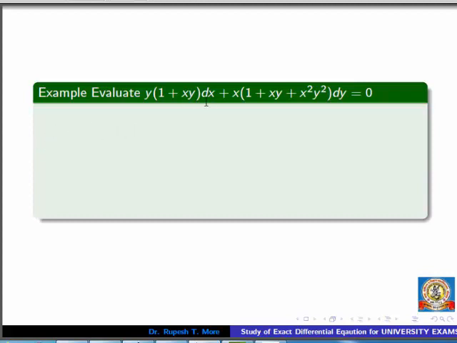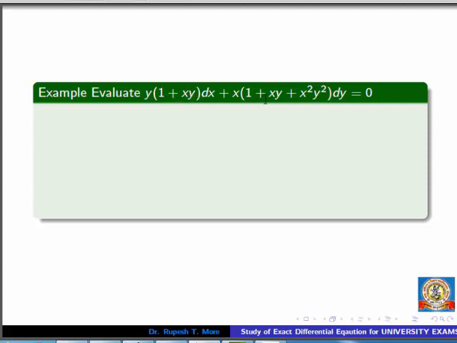Here we have the given differential equation and we can easily observe that the coefficient of dx is nothing but y into the circular bracket 1 upon 1 plus xy, which means M can be written as y into some function of xy. The square bracket is nothing but a function of xy.